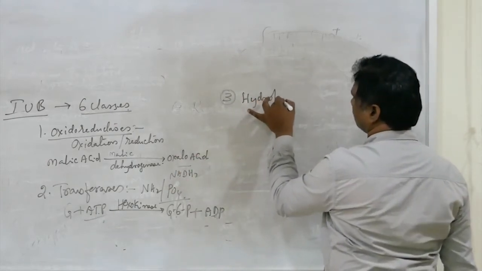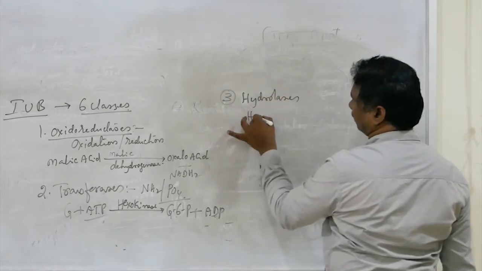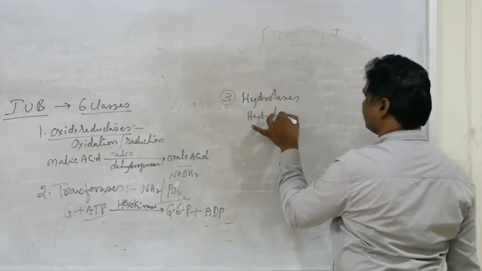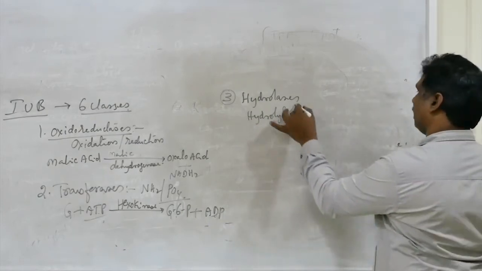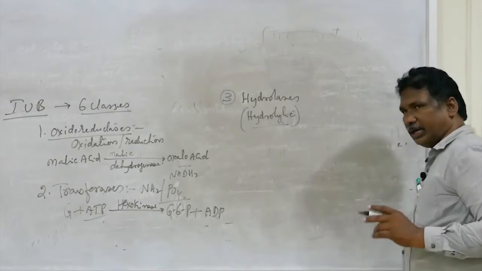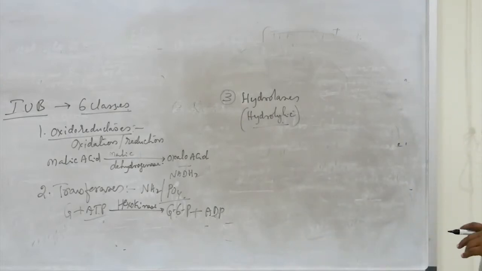Hydrolases. These are also called hydrolytic enzymes. A lot of zoology enzymes or digestive enzymes are hydrolases.